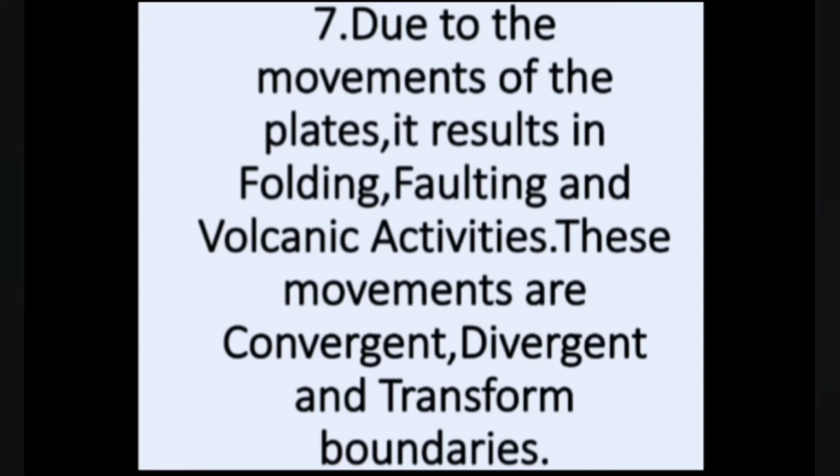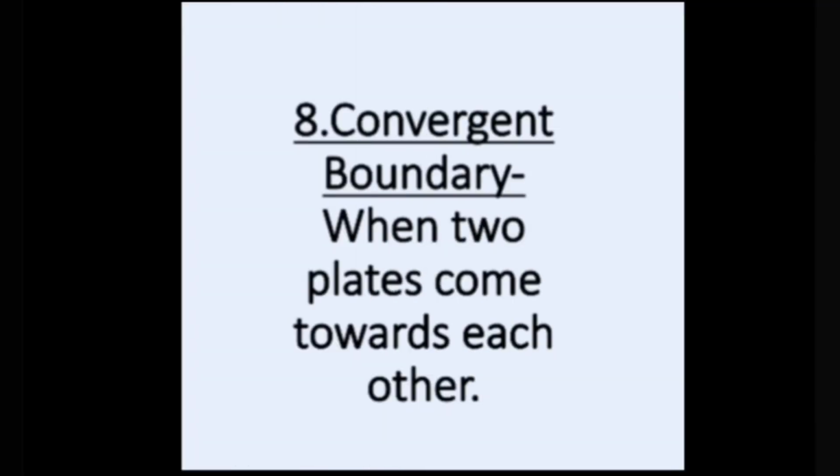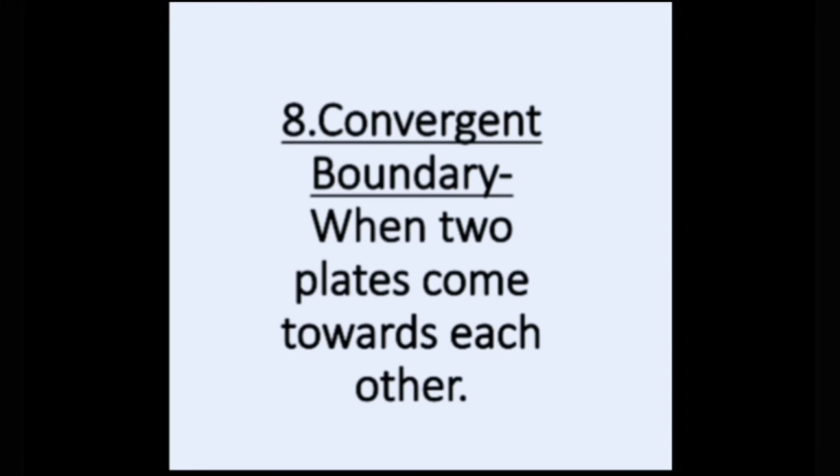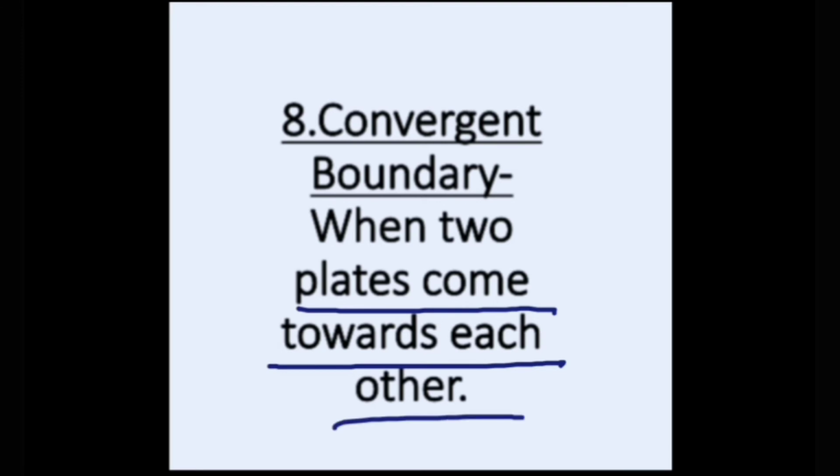As I was saying, our crust, the thin layer of earth, is divided into 7 major plates and some minor plates. Now when these plates move, then changes occur. Now let's see. The convergent boundary is when there are 2 plates and these come towards each other. When these come towards each other, then it is known as convergent boundary.